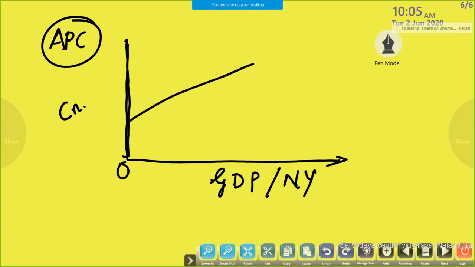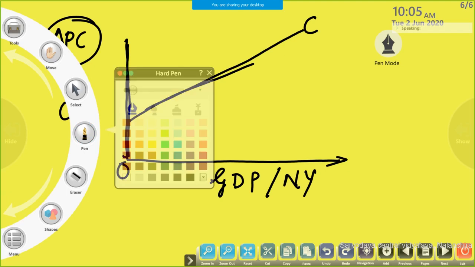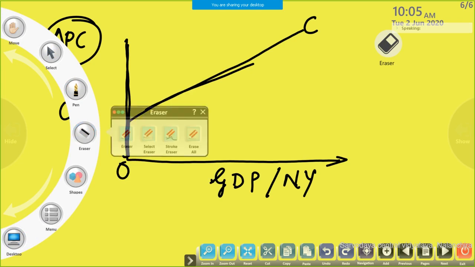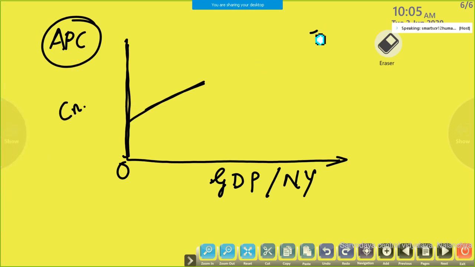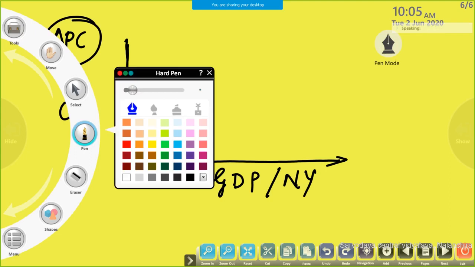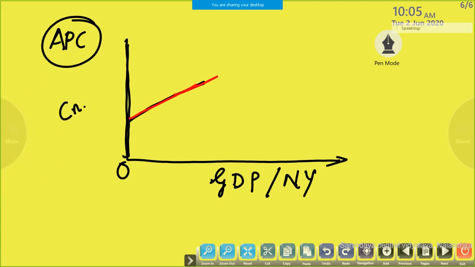Suppose I am taking from here. This is the consumption curve. Okay.